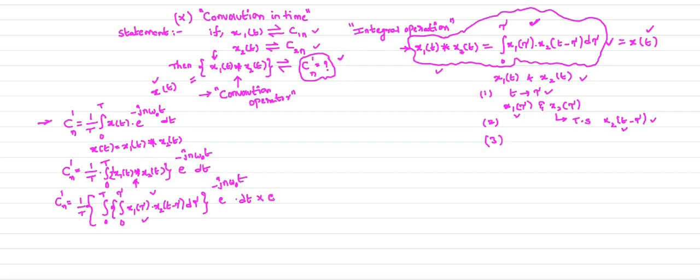I multiply and divide the equation by the same factor, e power j omega naught n tau, so that the result is the same cn dash.